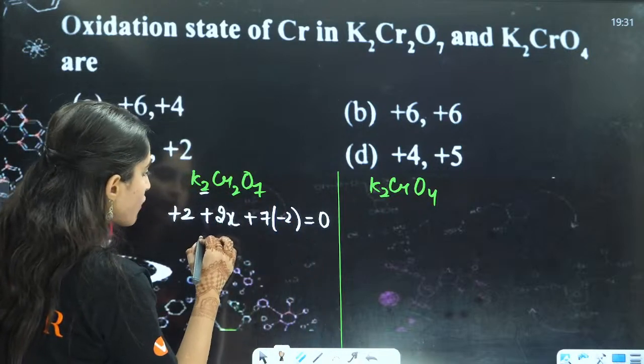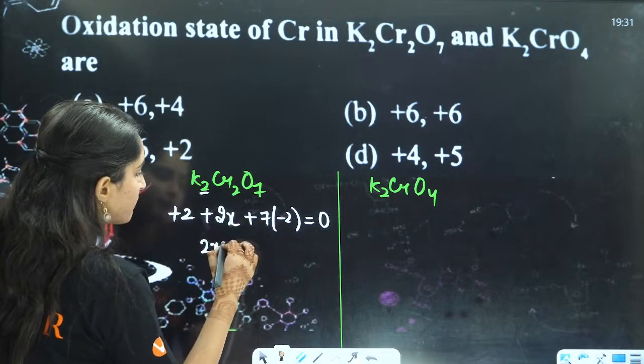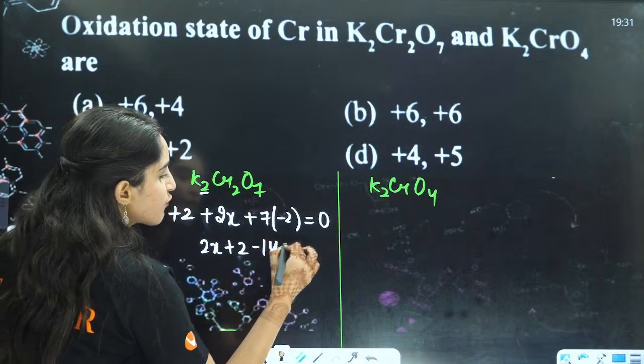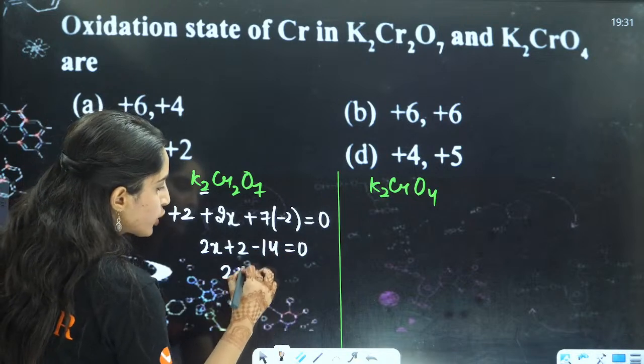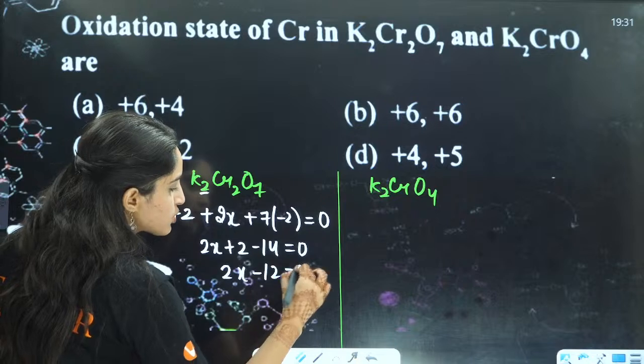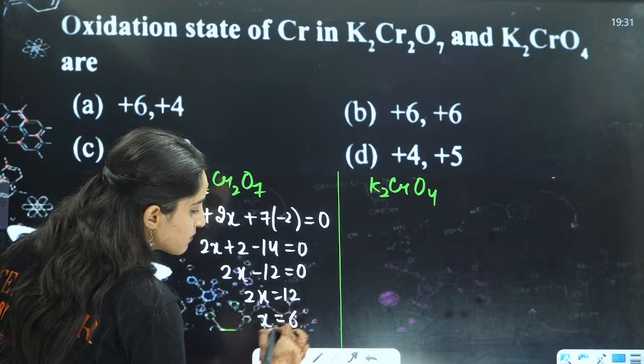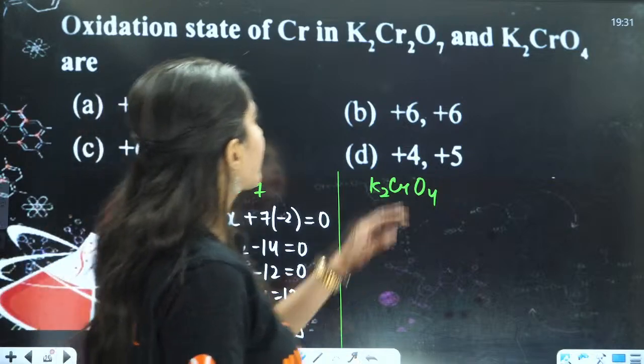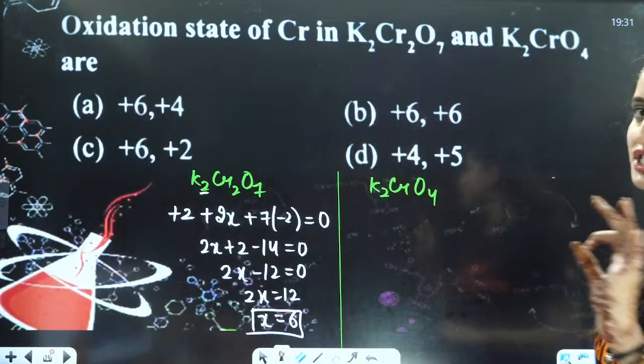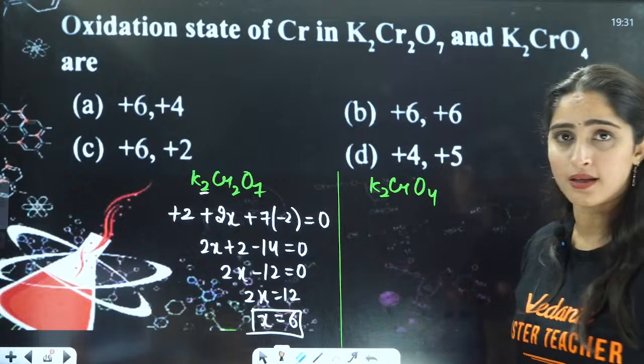So now this is your 2x, right, +2 -14 equals to 0. 2x -12 equals to 0. 2x is equals to 12 and x becomes your 6. So in your K2Cr2O7 potassium dichromate, the answer is plus 6, right?